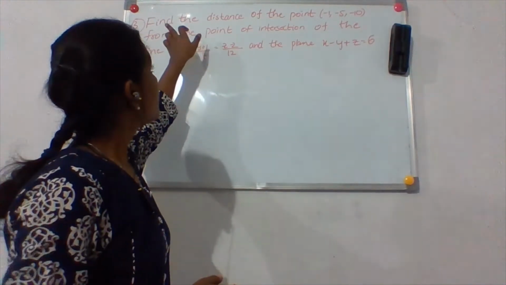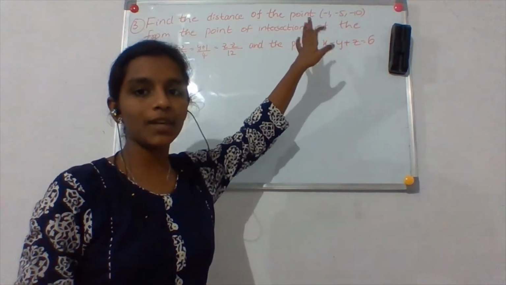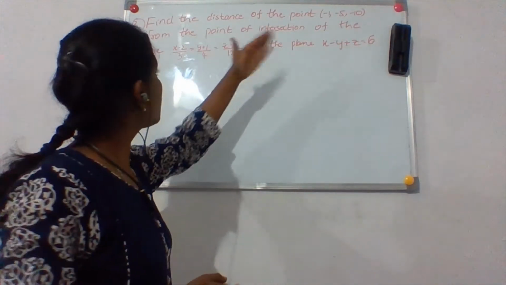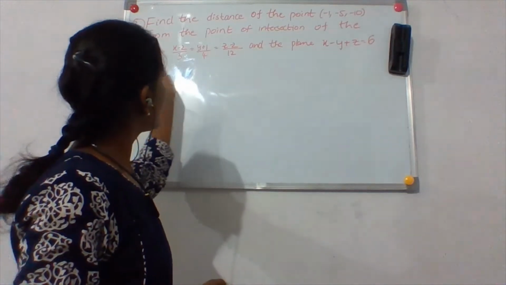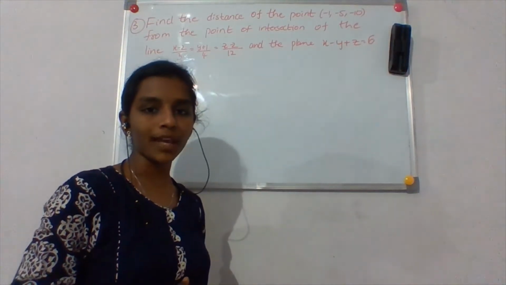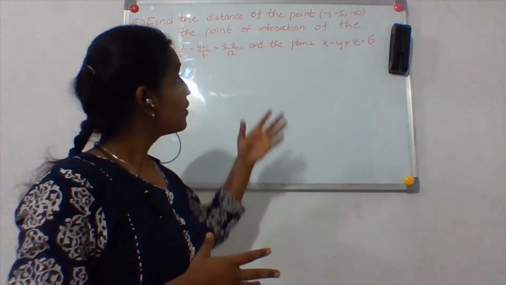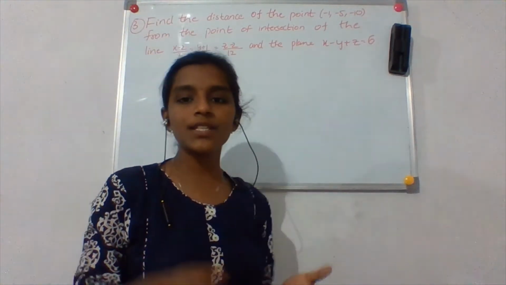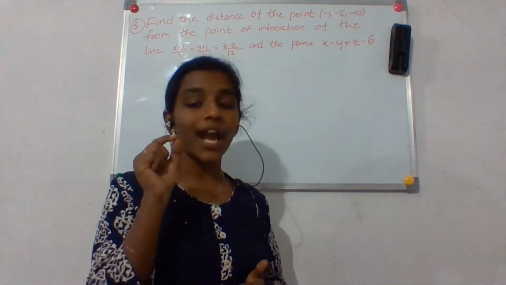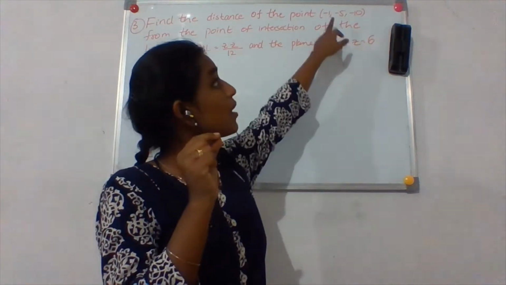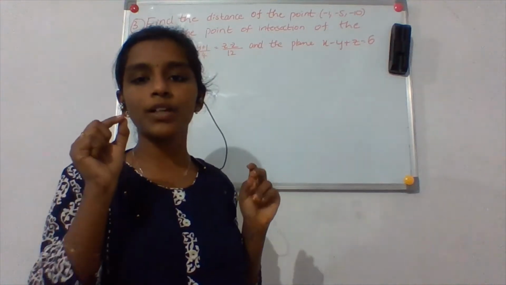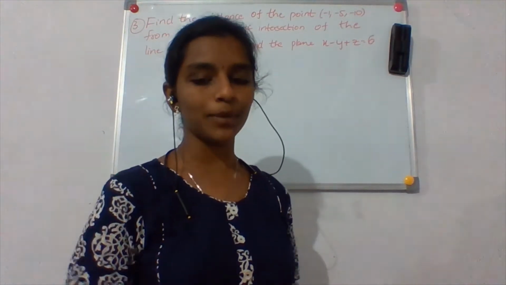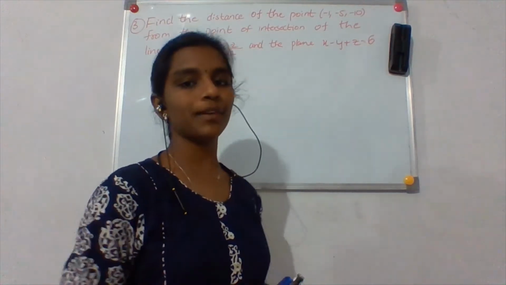What is it? Find the distance of the point. So we have to find the distance of this point from the point of intersection of the line and the plane. Okay. So what did he ask you? He told you that the line and this plane intersect at a point. And he is asking you to find the distance of this point from the point of intersection. Okay. So well, now how do we do this problem? It is quite simple, not very difficult.